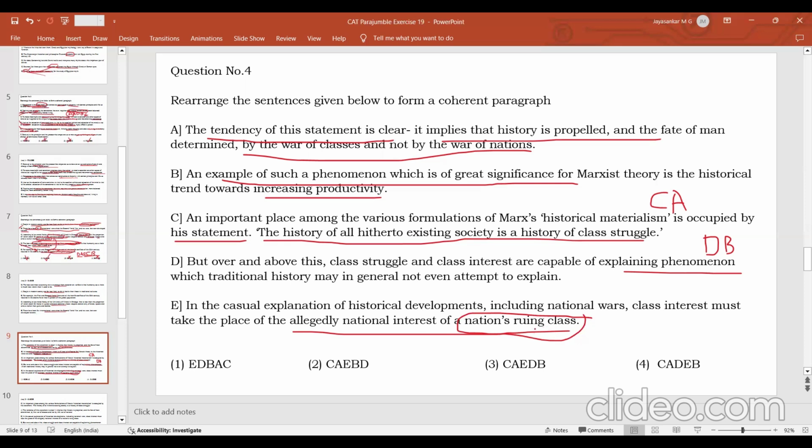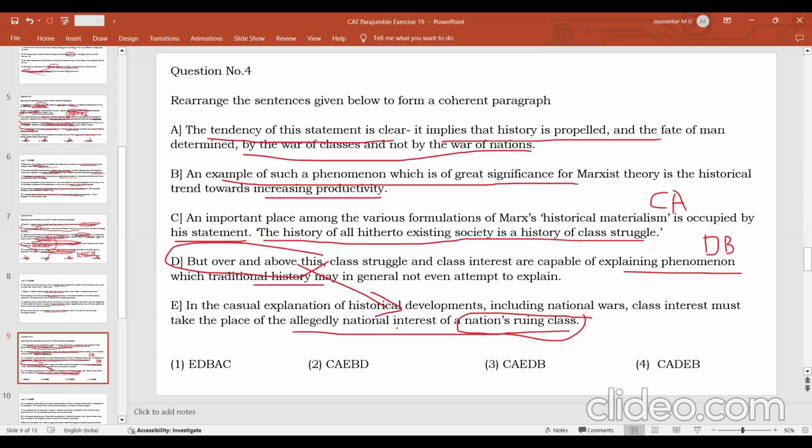So again, the class struggle is paramount, it is not the national struggle. So this is what you can understand by a casual explanation of historical development. And then what you can say over and above this, over and above this casual explanation of historical developments, which projects the ruling class's interest as the reason for wars, you can also explain certain other phenomena which traditional history may not be able to explain.